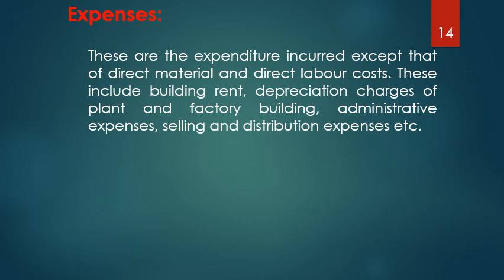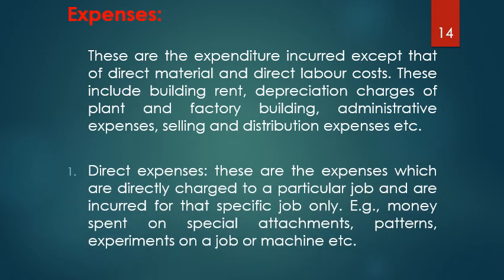What are these expenses? It includes building rent, depreciation charges of the plant and factory, administrative expenses, selling and distribution expenses, etc. Direct expenses are directly charged to a particular job and are incurred for that particular job only. For example, special attachments, patterns, experiments on a job or machine. They are directly linked to that particular job alone. They are additional, of course, but they are direct expenses.